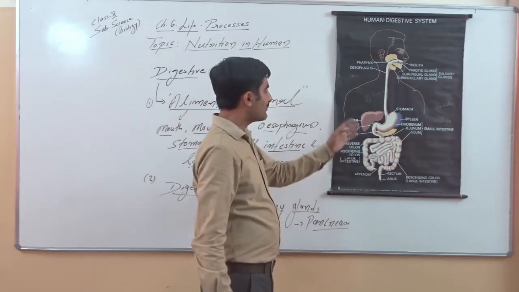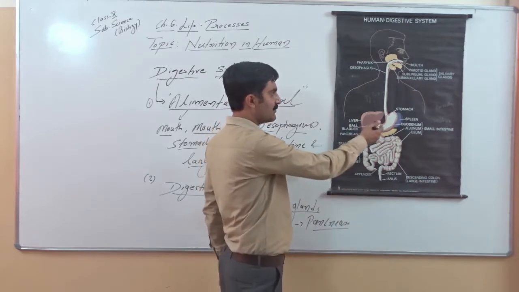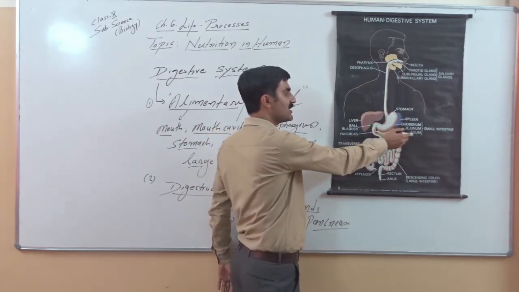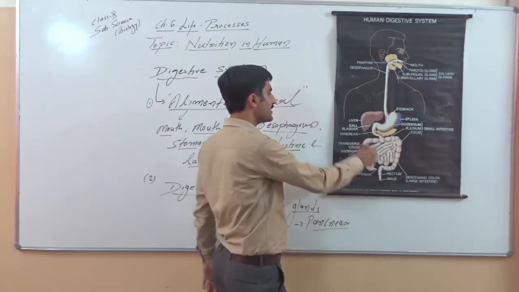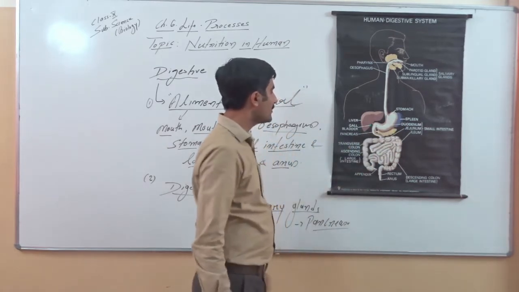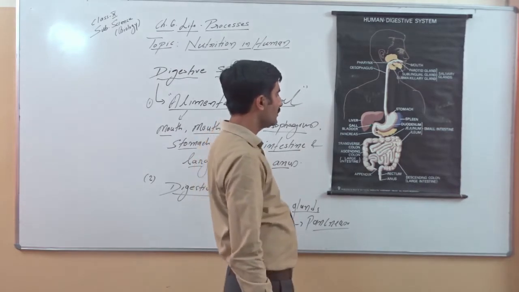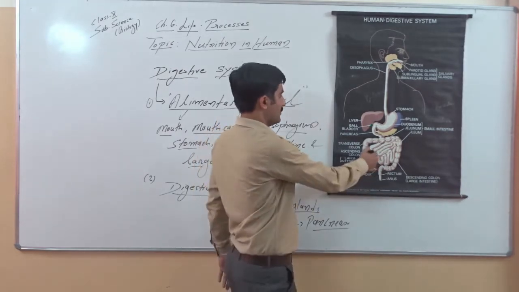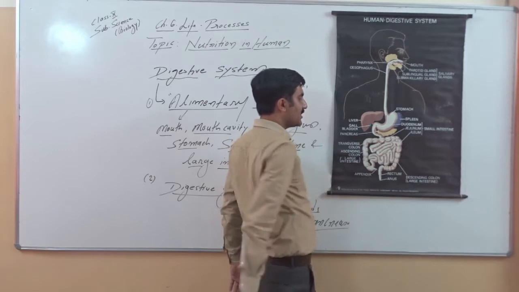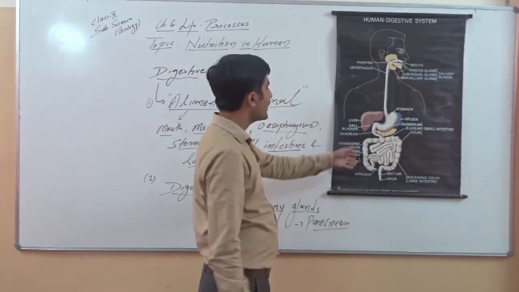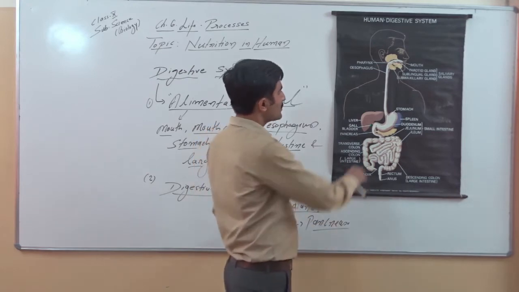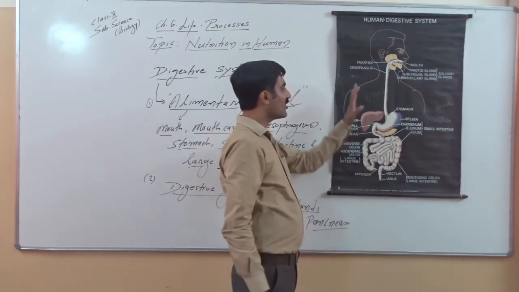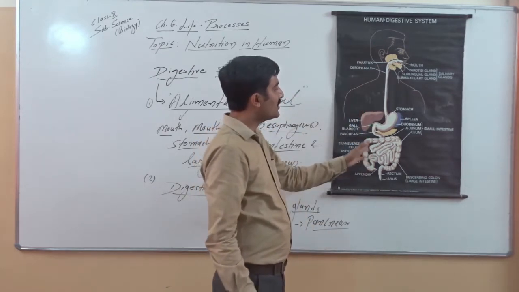The small intestine has three parts: duodenum, jejunum, and ileum. The large intestine again has three parts: the colon, then the caecum and the rectum. The colon again has ascending and descending parts. So this is the overall organization of the human digestive system.